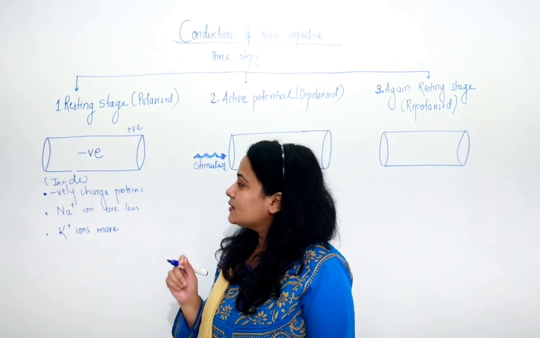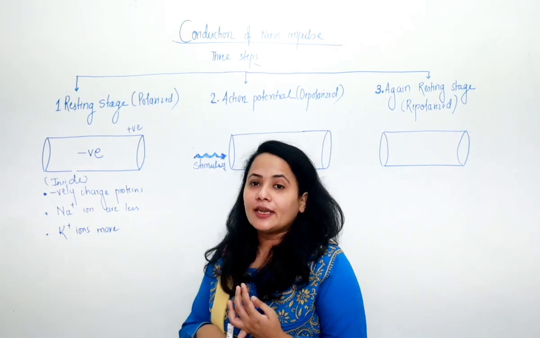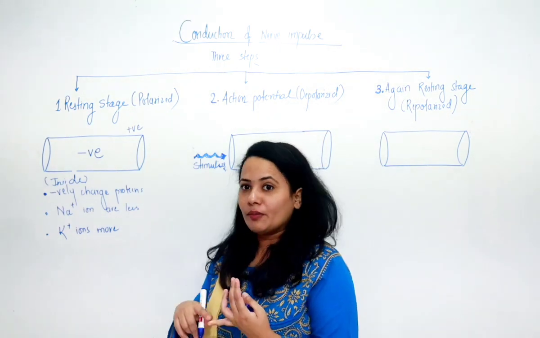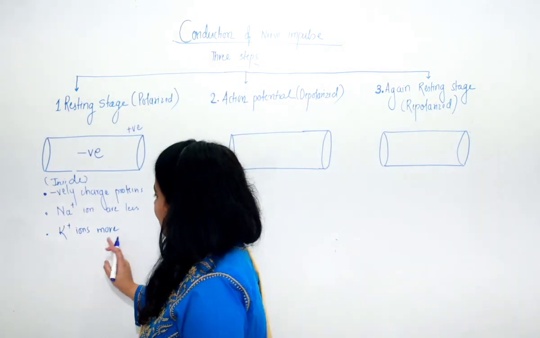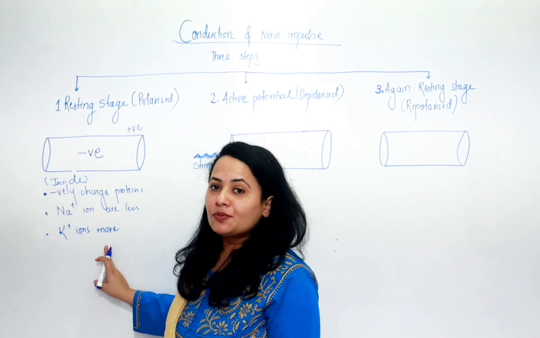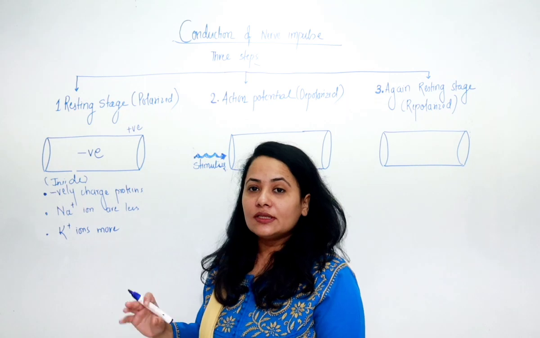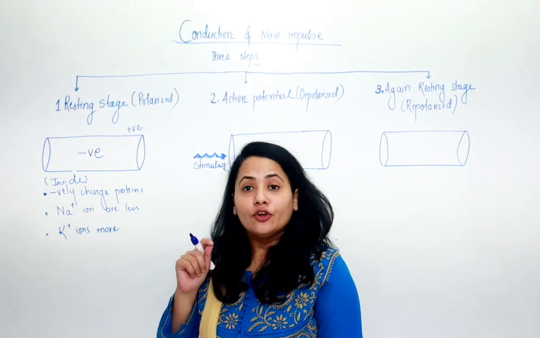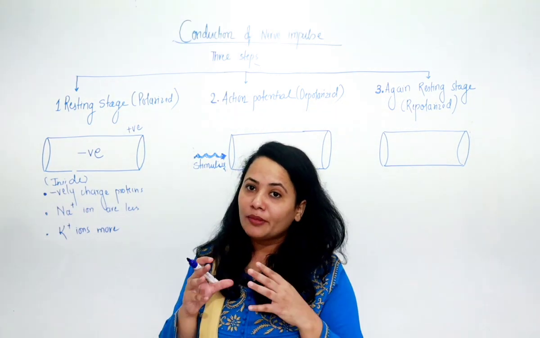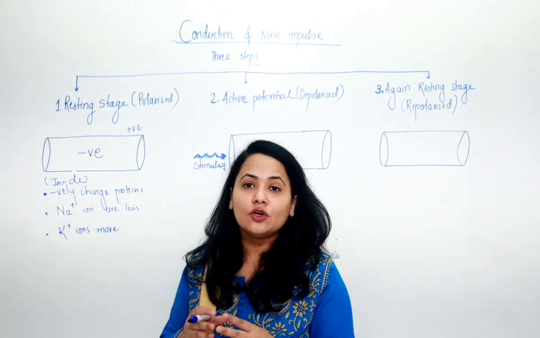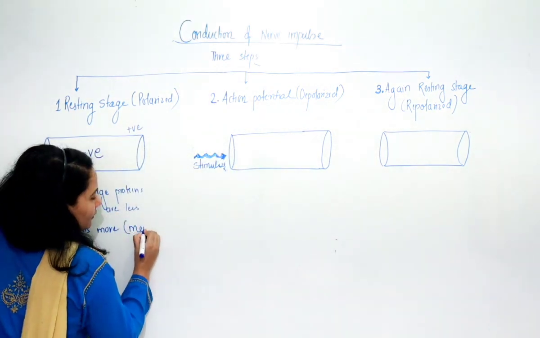Why is it negative inside? The negativity is because of negatively charged proteins. Secondly, sodium ions are less inside as compared to outside, because outside the sodium ions are more. Remember this. And K plus ions, that is potassium ions, are more inside. Now why are they more inside? The reason is that during the resting stage, the membrane of this neuron is permeable to potassium ions. Remember this.